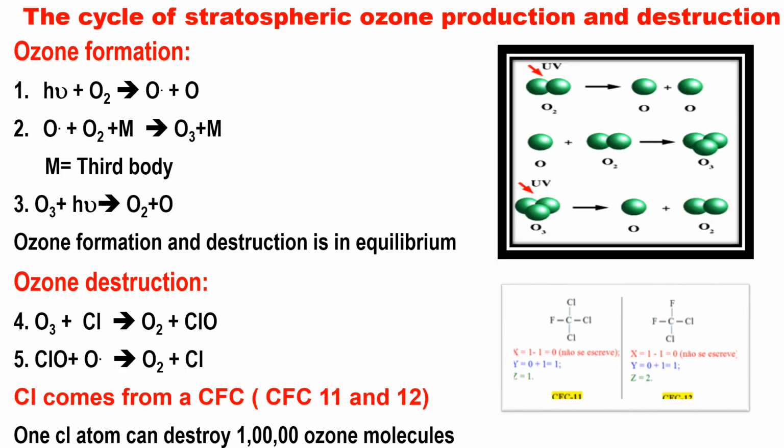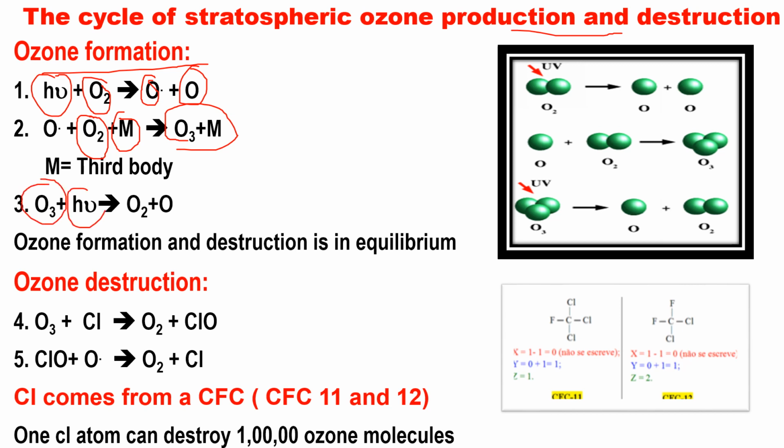So now we have to understand the phenomenon of ozone production as well as destruction. Ozone formation and destruction is a natural process that takes place continuously in the stratospheric region. Oxygen in the presence of sunlight results in 2 atomic oxygen O, and that again combines with oxygen in the presence of some third body, resulting in O3.